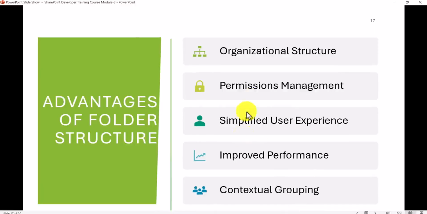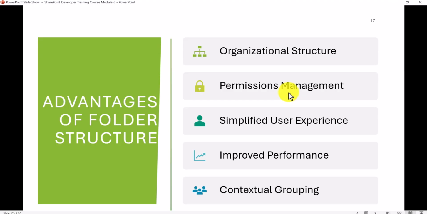Same way, now let's say permission management. Imagine you have 4 folders, and you want this set of people to access one folder, so you give access to that folder. Same way you can do with the other folders also. So permission management will also be easier. And then you see a lot of people have worked with Windows Explorer, so they are quite familiar with the folder structure user interface. It will be easier for them as end users to understand and create and organize files in those folders.